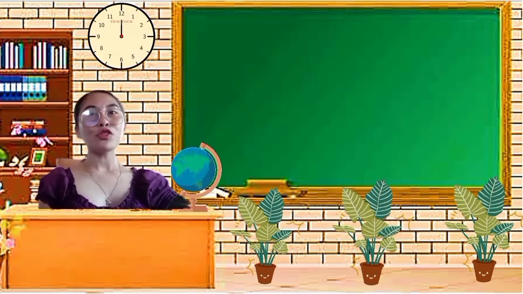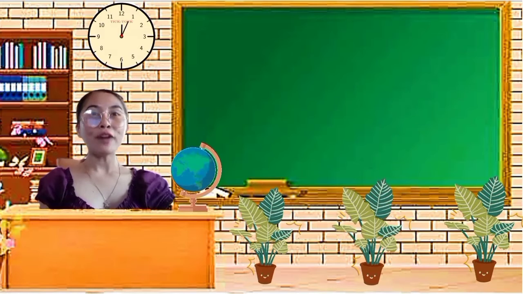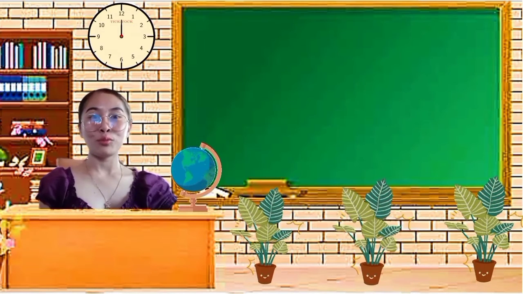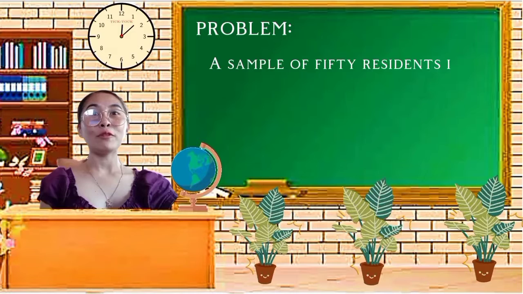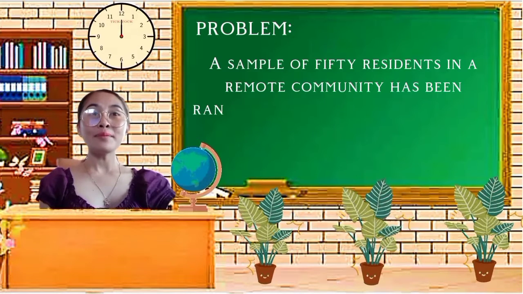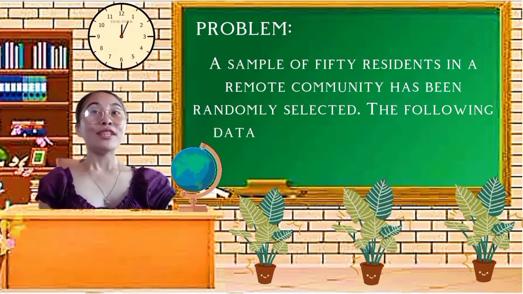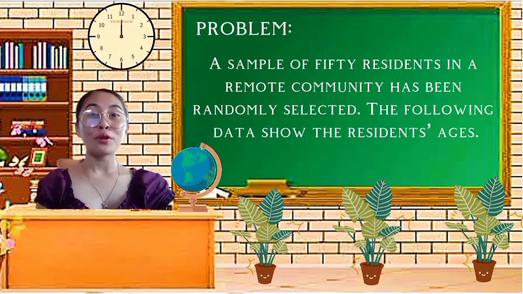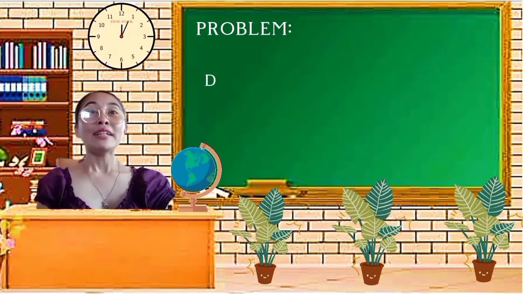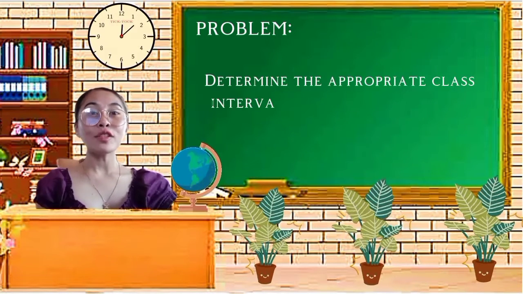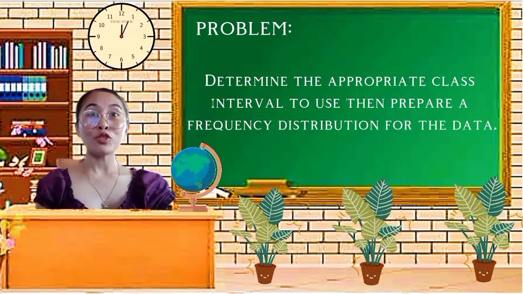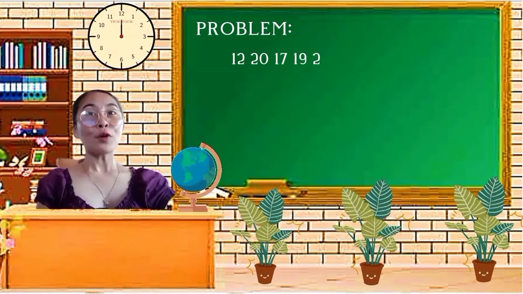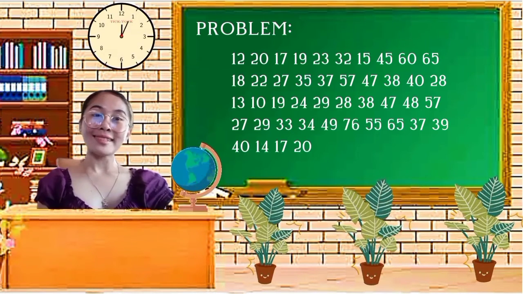Now, I will show you the steps on how to create a frequency distribution table. A sample of 50 residents in a remote community has been randomly selected. The following data show the residents' ages. Determine the appropriate class interval to use, then prepare a frequency distribution for the data. So below are the residents' ages.